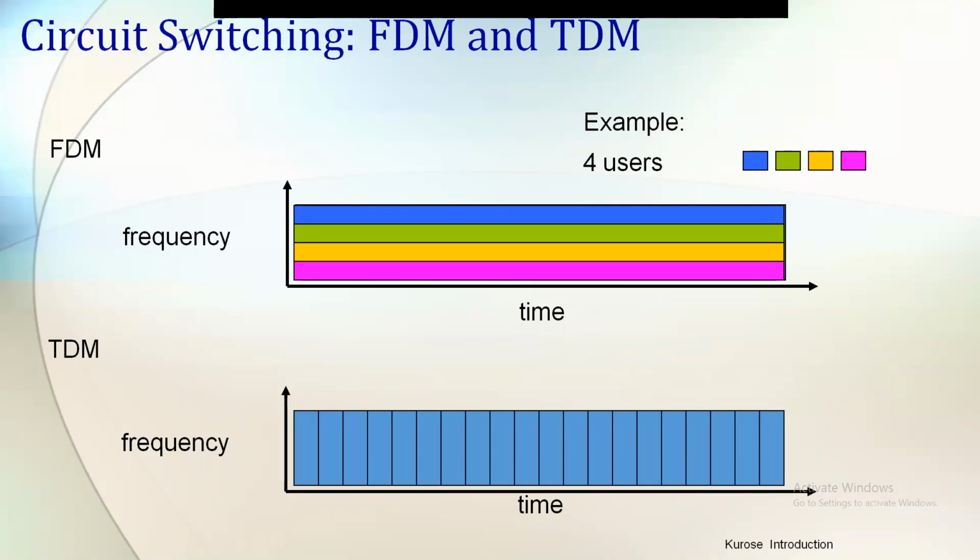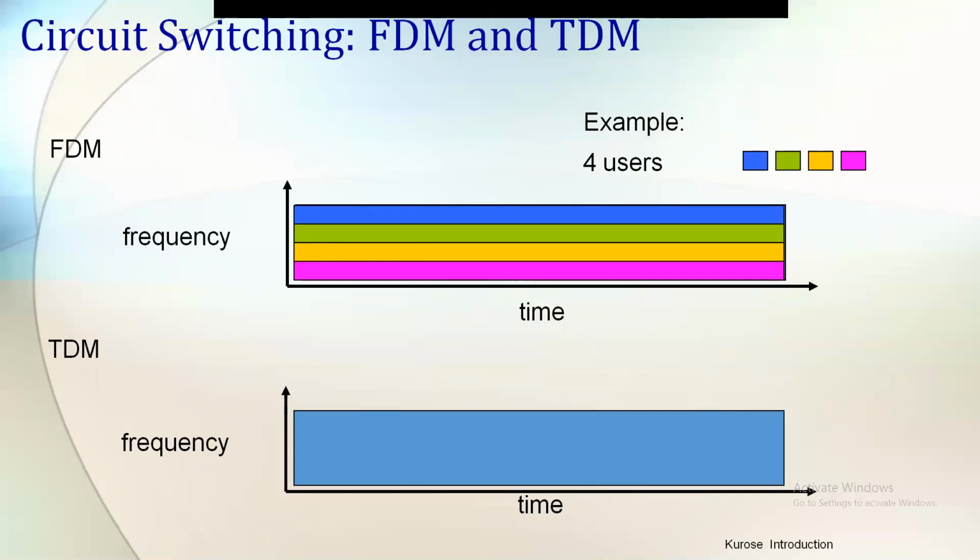See the difference between FDM and TDM. Here, see the vertical ones. In the above diagram, the frequency is divided. In the below diagram, the time is divided. Just see the difference.